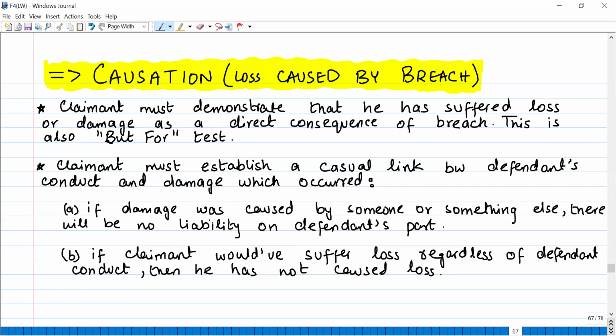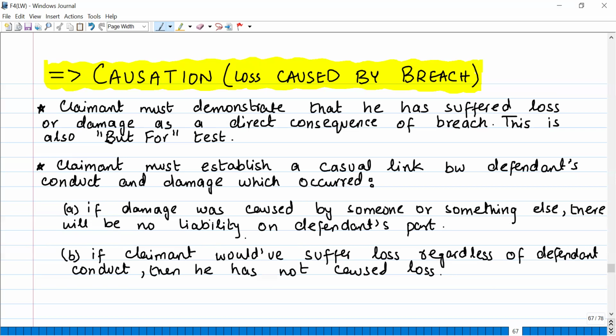That is known as causation: that your breach resulted in my loss. The claimant must establish a causal link between the defendant's conduct and the damage which occurred. So you have to link the defendant's act with the damage that you suffered.